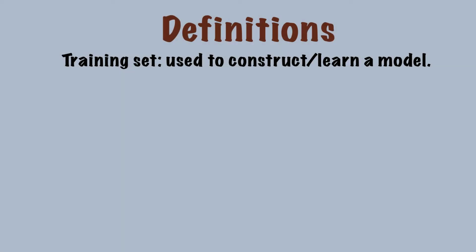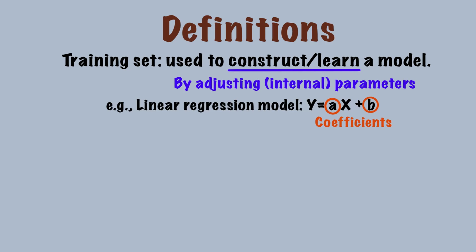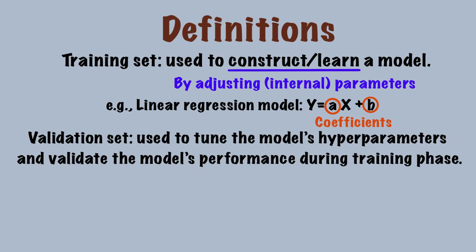Now we can discuss what training set, validation set, and testing set mean exactly. Training set is the data used to construct a model. By constructing a model, we mean adjusting the internal parameters. For example, for a linear regression model, the model is essentially the formula y equals a times x plus b. The parameters for this model are the coefficients a and b, and the parameters will change to fit the training set better.